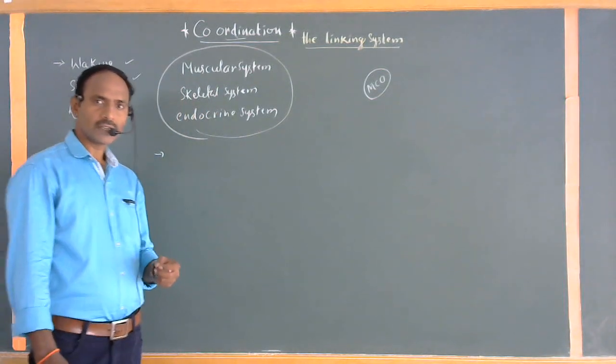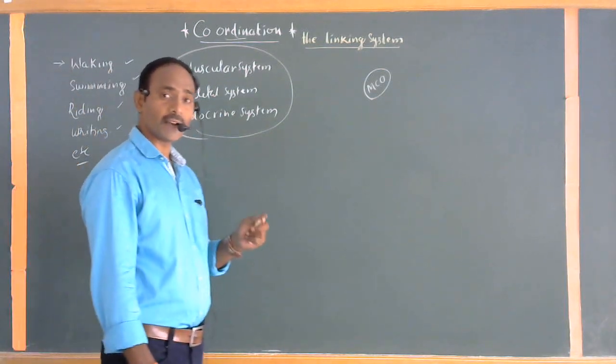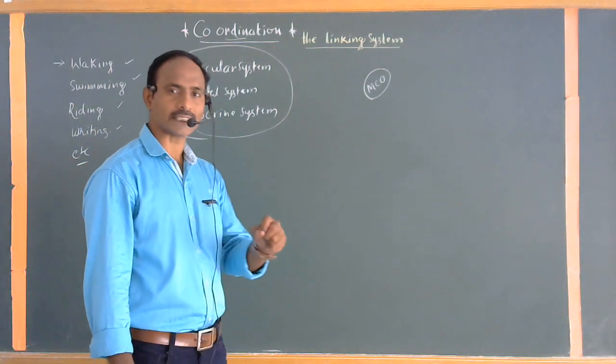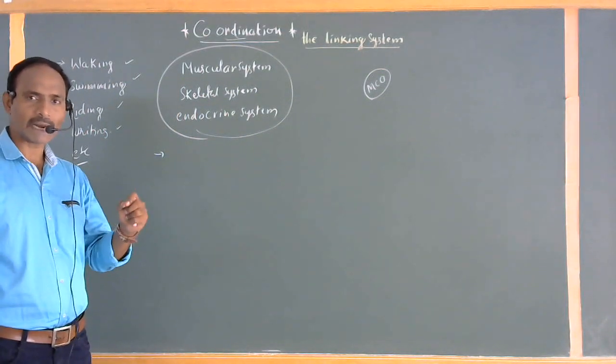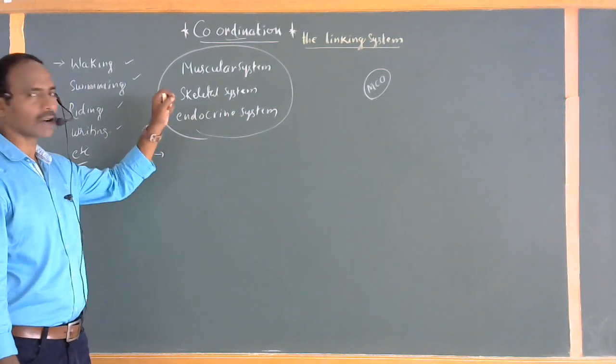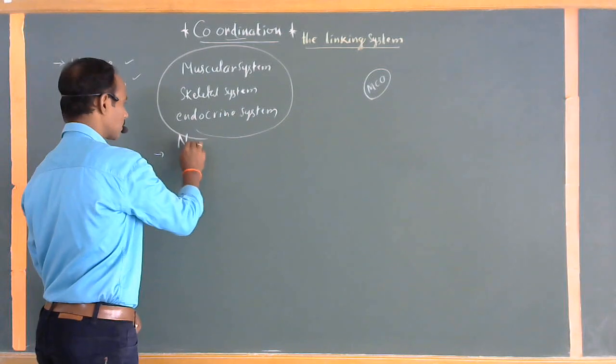I understand. So this is first of all indicating a sensory system. When we hear the sound, it is taken by a special system that is commonly called the nervous system.